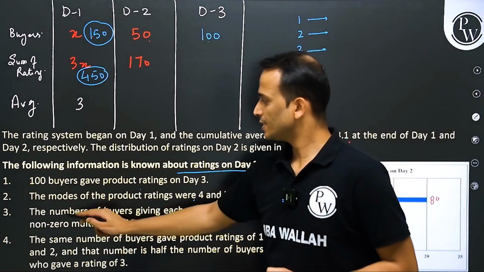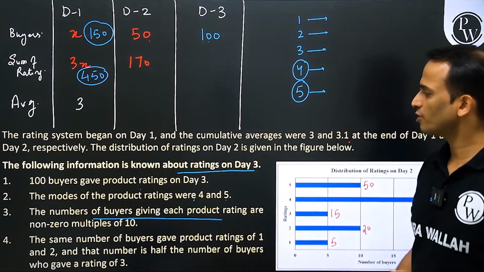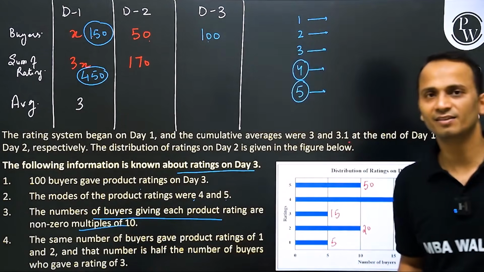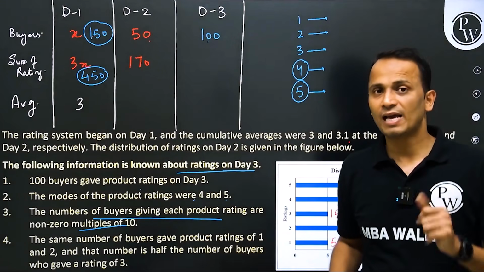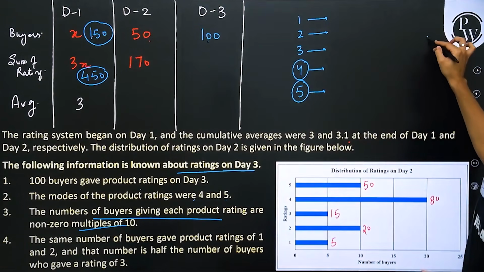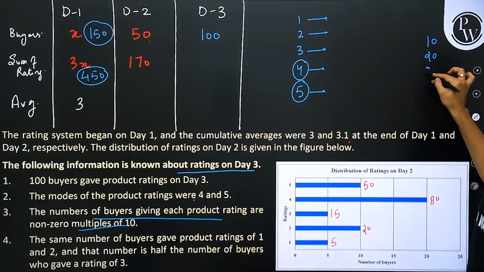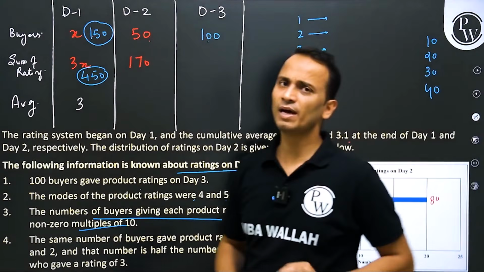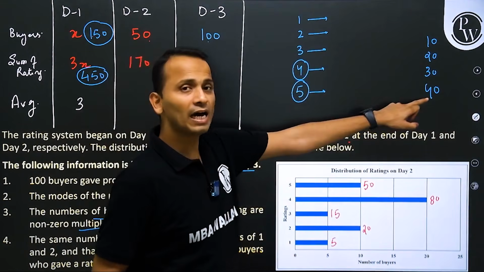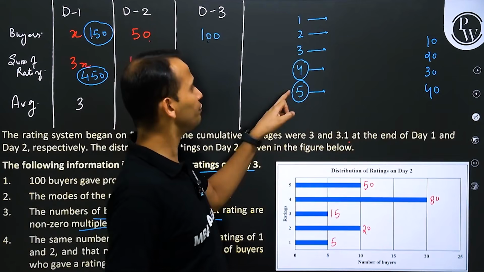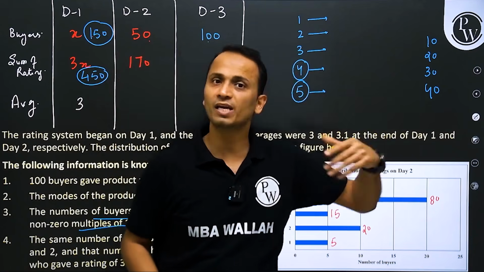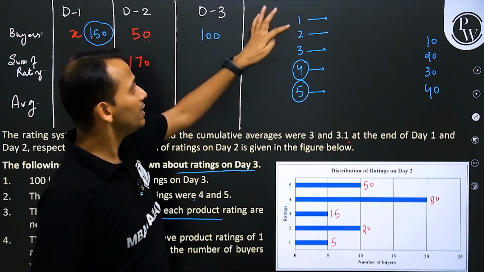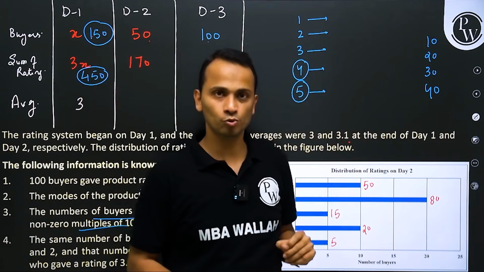Third point, the number of buyers giving each product rating are non-zero multiples of 10. So the number of buyers in each of these cases are multiples of 10 and it cannot be 0. So these numbers can be 10, 20, 30. Can they be 40? If the number of buyers is 40, then 40 will be the highest. Obviously 50 cannot be there, because if 50 is given to these two, 100 buyers will be consumed among these two ratings and there will be no buyers who will give the rating of 1, 2, 3.